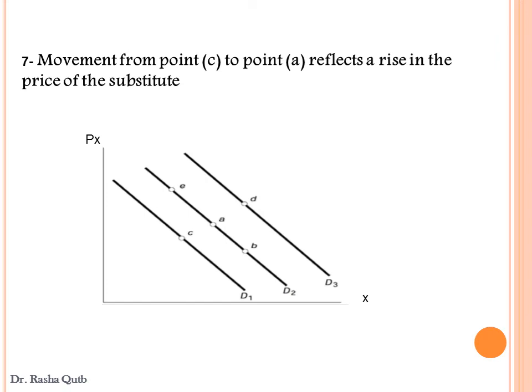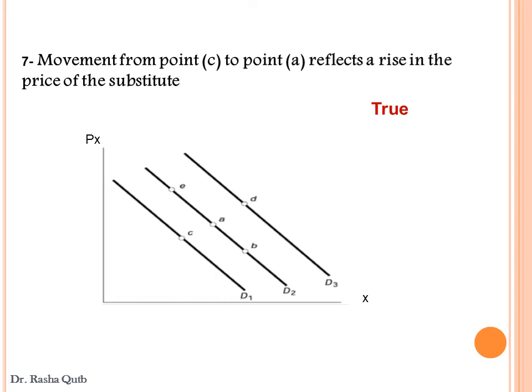Number 7. Movement from point C to point A reflects a rise in the price of substitutes. This sentence is true. When the price of substitutes increases, the consumer will shift their consumption to product X. In this case, the demand for the main product would increase when the price of the substitutes increases.